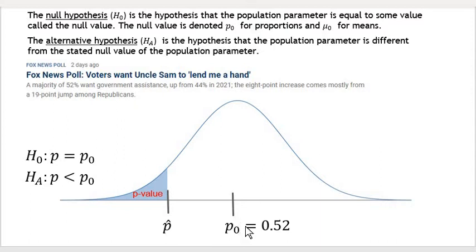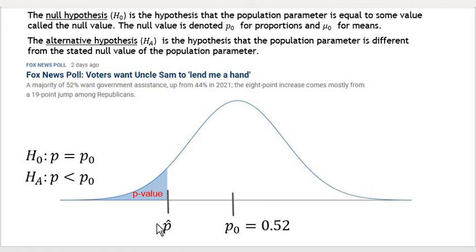Because here's what it is. We're assuming that this is true, but this sample is something that happened in reality. So what we're saying is, if this is actually true, I want to find the probability of having a value at least as extreme as what I observed in my sample, at least as small as the one I found in my sample. So in the case of a left tail test, I'm looking for the area to the left of my sample statistic.